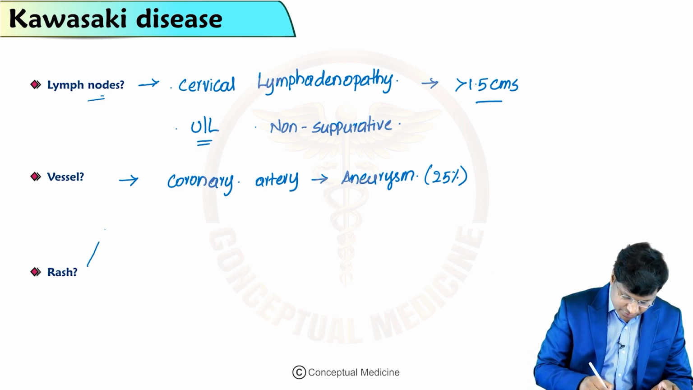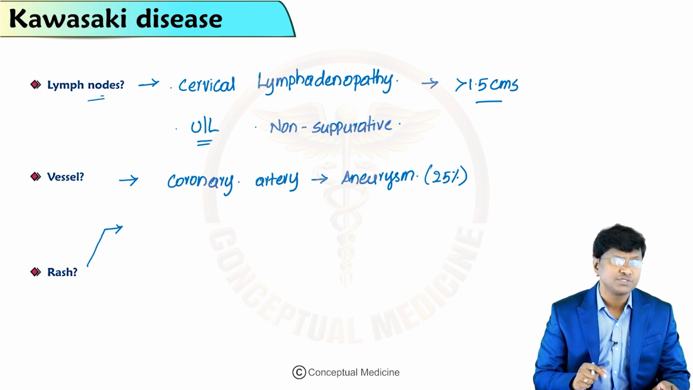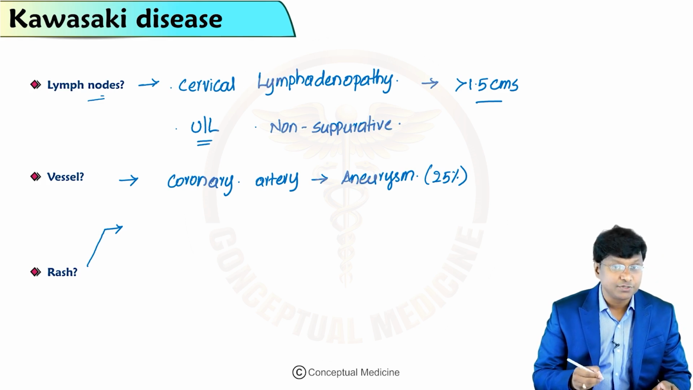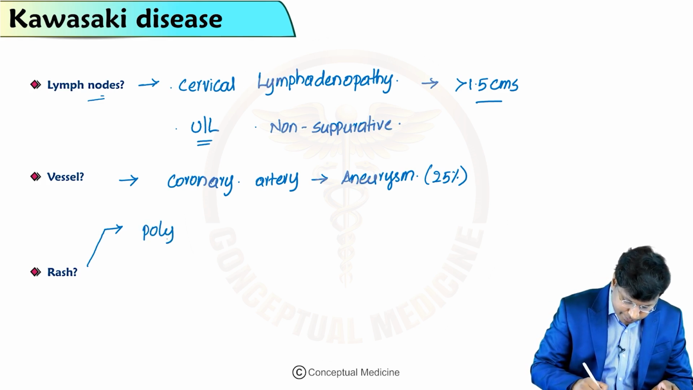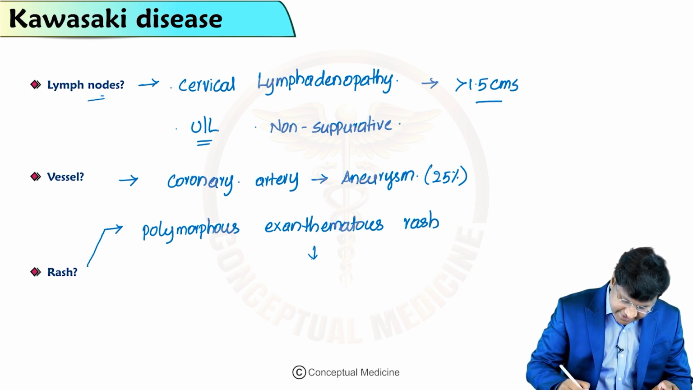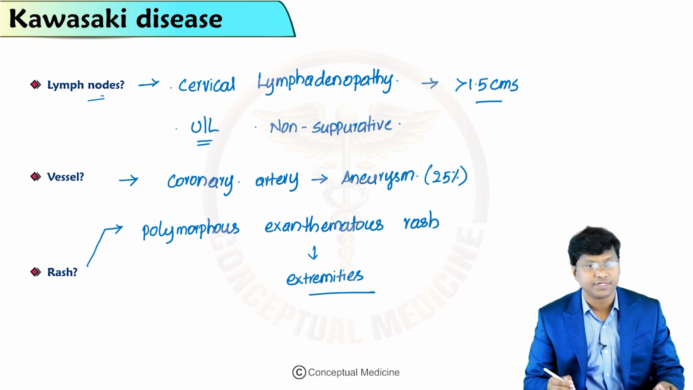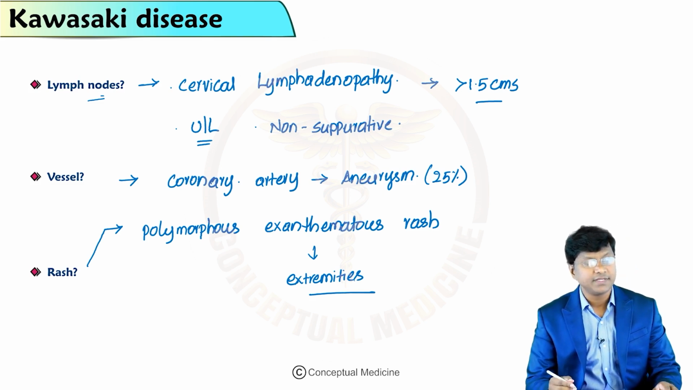Then in these patients with Kawasaki, it is mucocutaneous. There will be involvement of the skin and presence of a rash over the skin. The description of the rash is a polymorphous exanthematous rash, distributed over the extremities, that is, in the upper limbs as well as in the lower limbs.